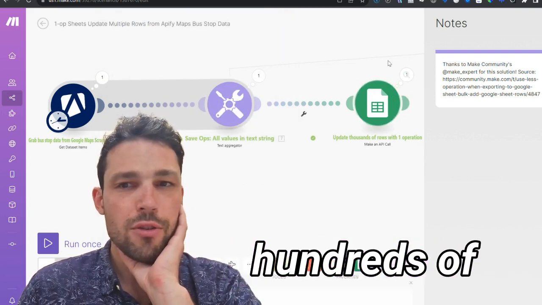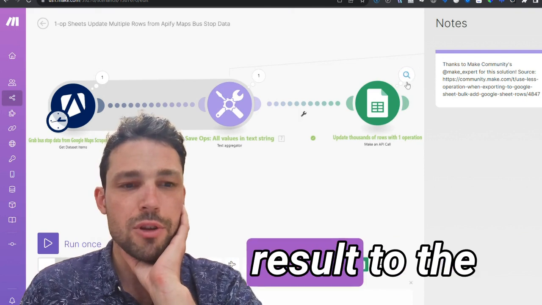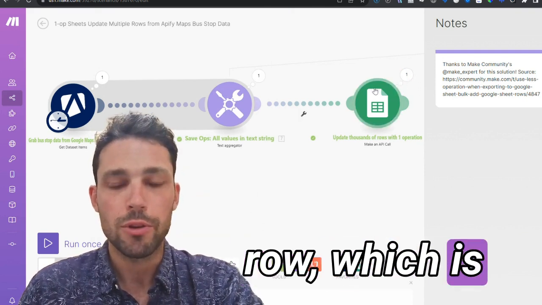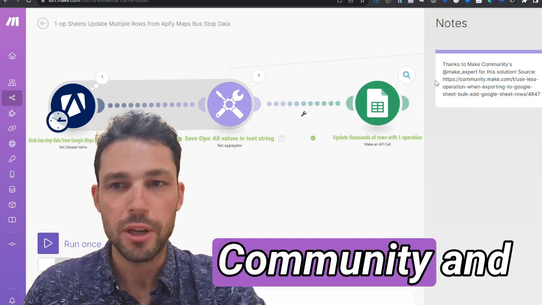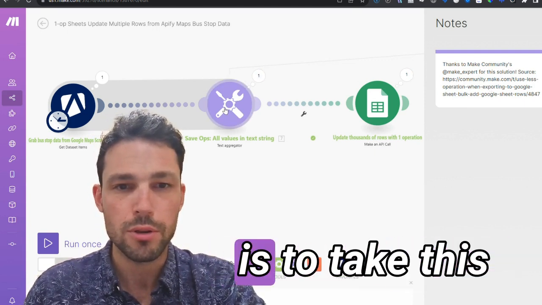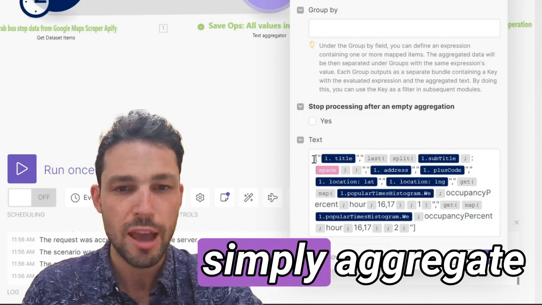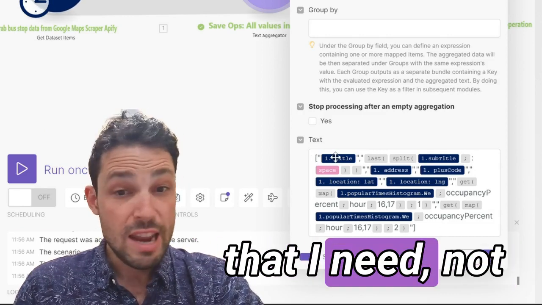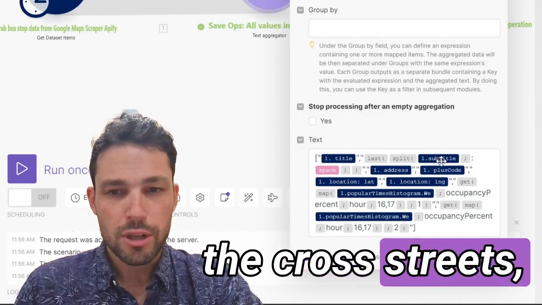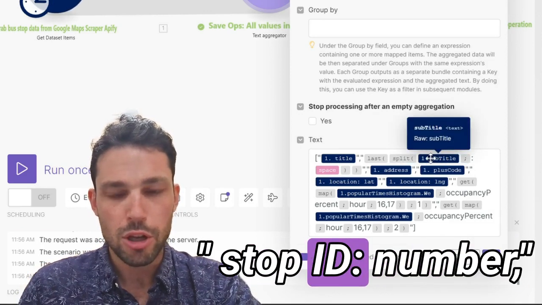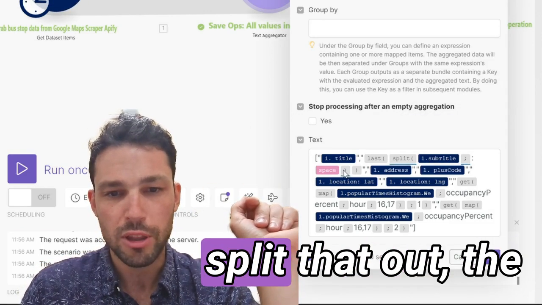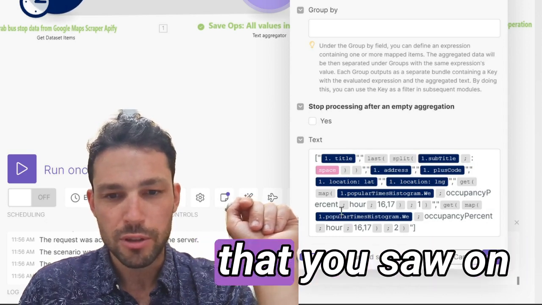To avoid having hundreds and hundreds of operations by passing each result to the Google Sheet as a separate row, which is what would have happened, I've only done one operation. And this is where I used the wonderful Make community and this other user's solution, which is to take this text aggregator module and simply aggregate all of the things that I need, not the ones that I don't. So that's the cross streets, that's the stop number. And actually, I'm splitting the stop number because it says stop ID number, and I just wanted the number, so I split that out. The address, the plus code, all those things that you saw in the spreadsheet, right?